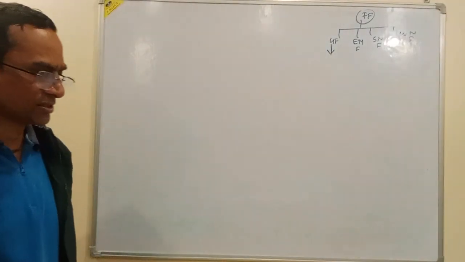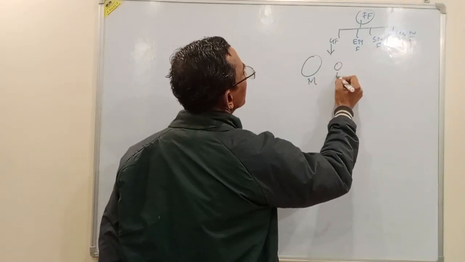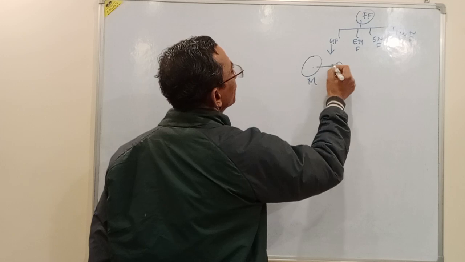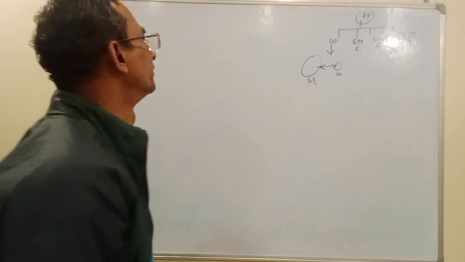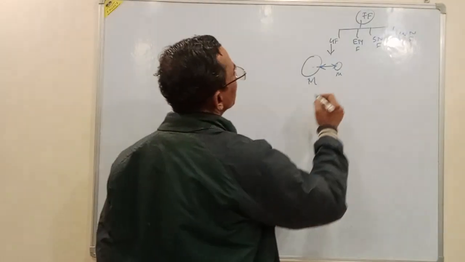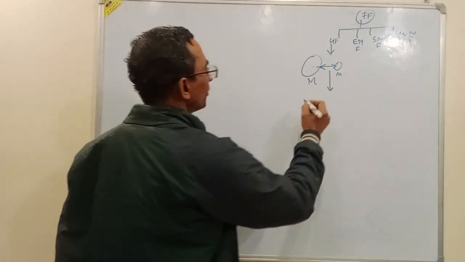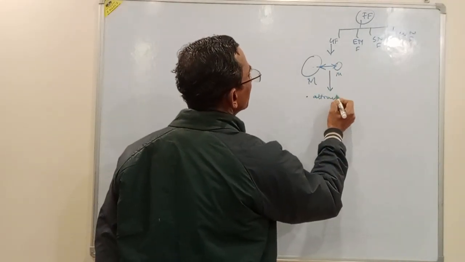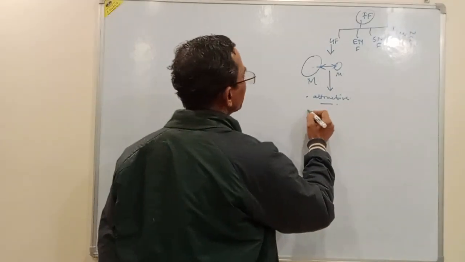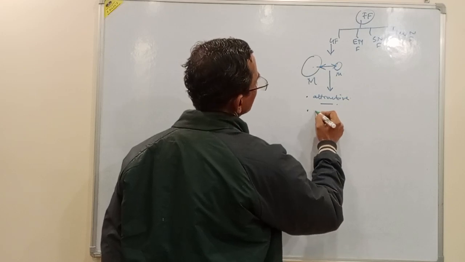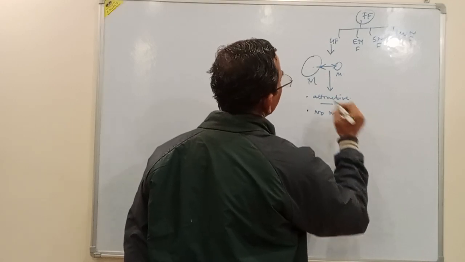Now, this gravitational force will exist when there are objects having certain mass. That means the force of attraction between two objects having masses. This force is always attractive and it does not require any medium.